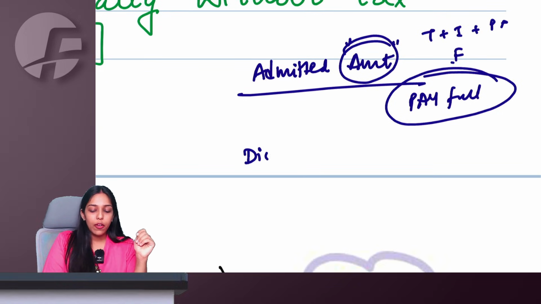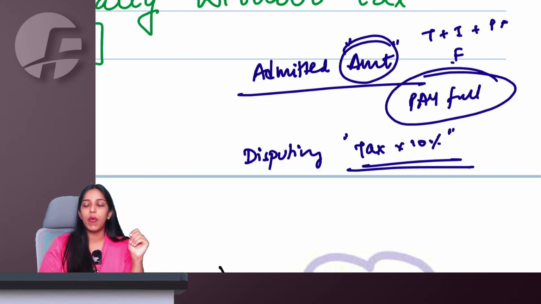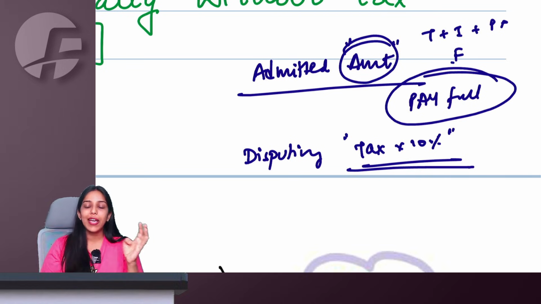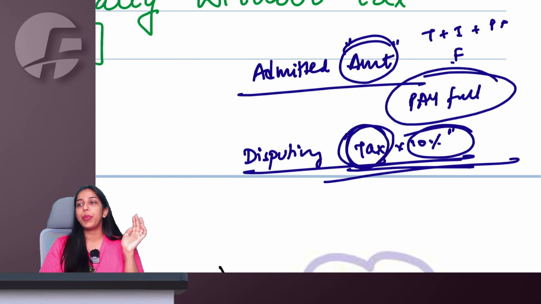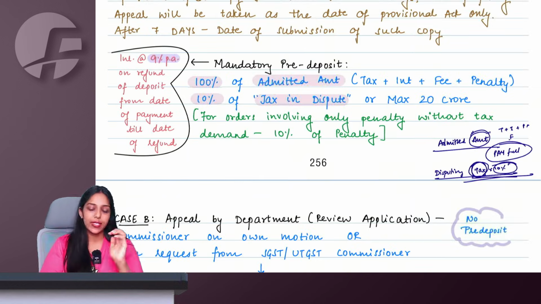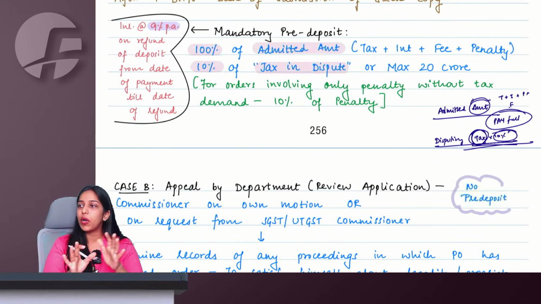But ma'am, whatever I am disputing, only 10% of tax amount I was required to pay. If I am disputing penalty, interest, or fine, I don't have to pay any pre-deposit on those amounts. Only the tax that I am disputing, I have to pay 10% of the same, maximum 20 crore under CGST. This was the earlier law with respect to pre-deposit. This still remains the same.